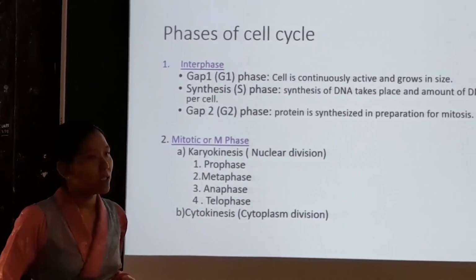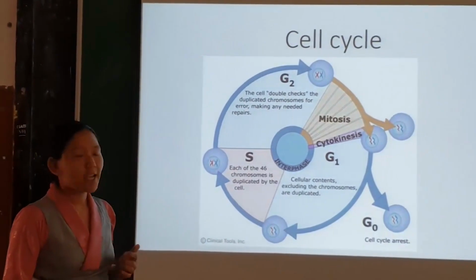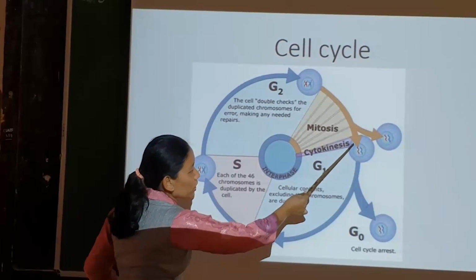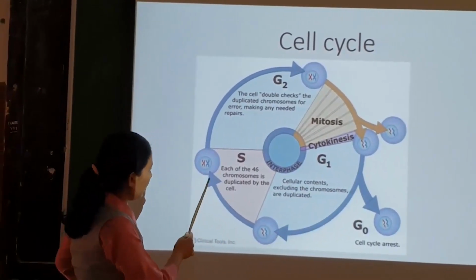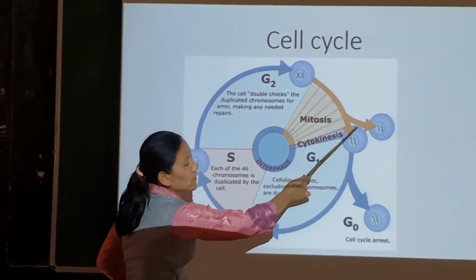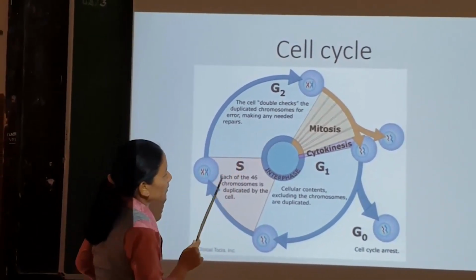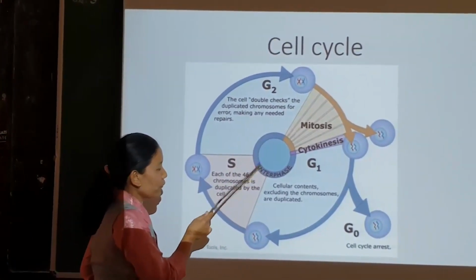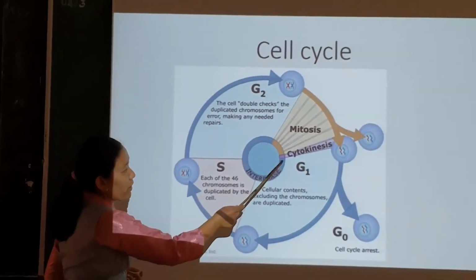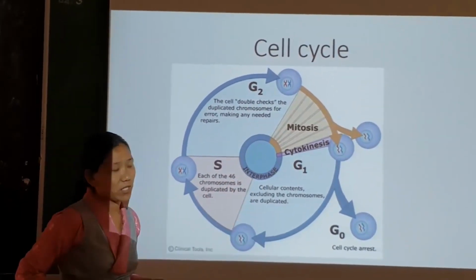So let's look at the cell cycle with a picture here. This is a diagrammatic representation of the cell cycle. Let's start from here. You can see a single cell which is undergoing the process of the cell cycle, and finally this one cell becomes two cells. This cell cycle, as discussed, starts with interphase, and interphase takes the maximum amount of time during the cell cycle, around 95% of the cell cycle. The actual division, that is M phase, takes only 5%.